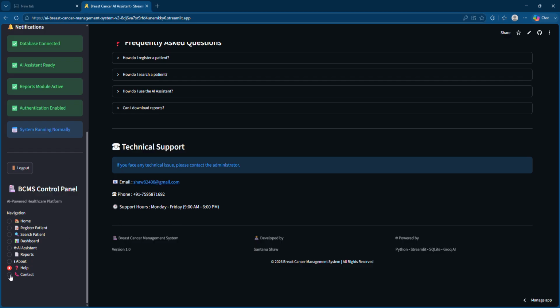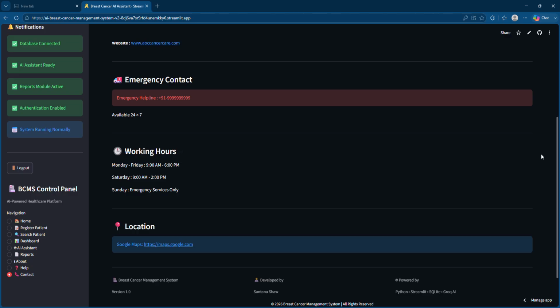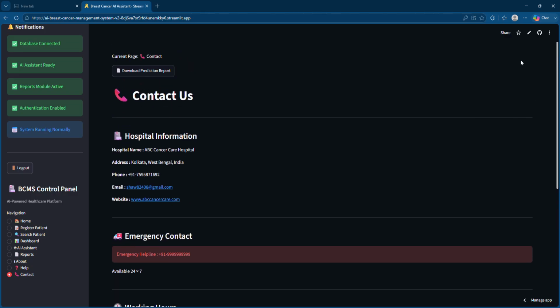Okay. And the last portion is the contact number. As I have already told you, you can use a random name, but I have not used any random name, because this project is basically a prototype or a model. It is not officially a licensed part of any hospital, so I have not given any hospital's name. I have just given a random name and the address.